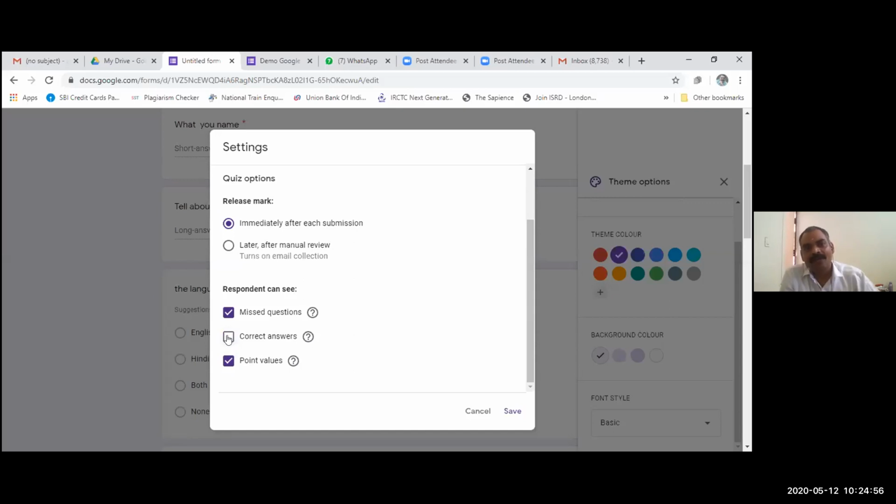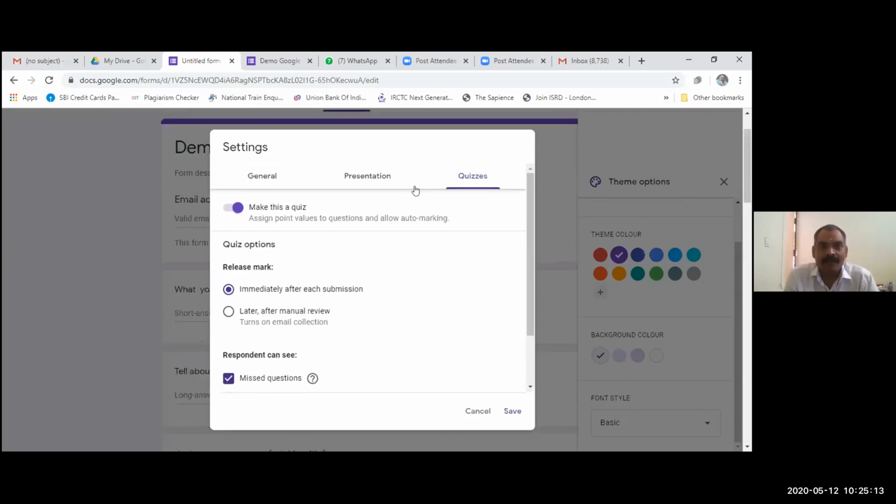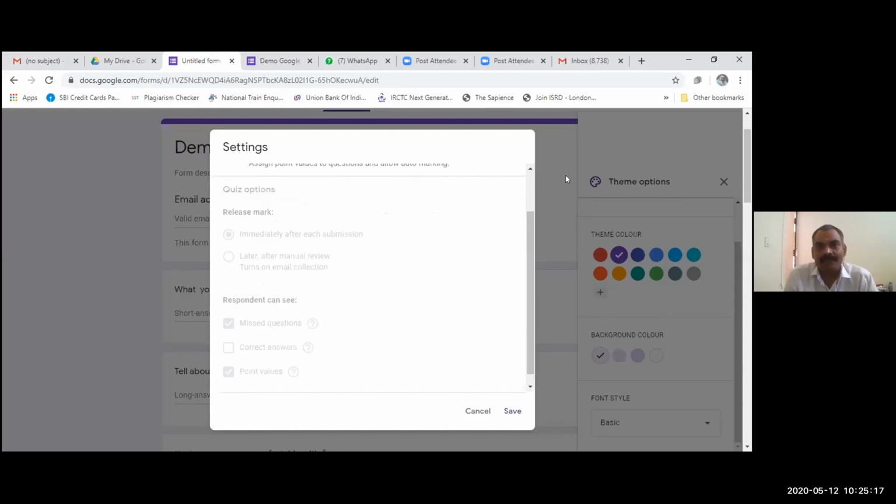I am just unclicking this, so at the time of submission they will not see the correct answer of the question. They can see the missed questions as well as the point value of each question, but they will not see the correct answer. So this is all about it, but this is not a quiz, so I am just unmarking it.